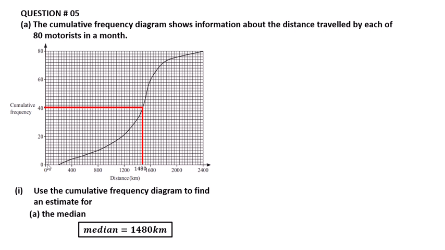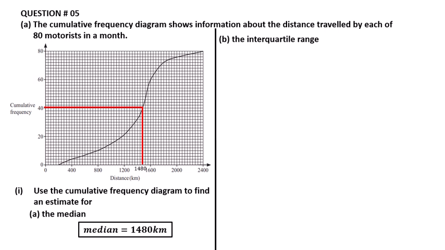So one small box is equal to 40. We count 1 2 3 4 5 and 7, so 7 multiplied by 40 plus 1200, it is equal to 1480 kilometer. This is the median.